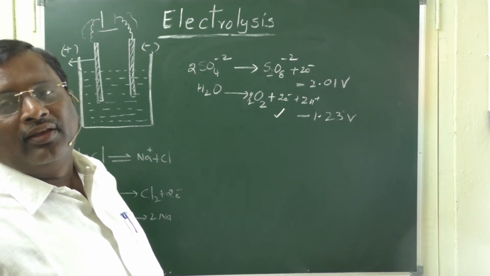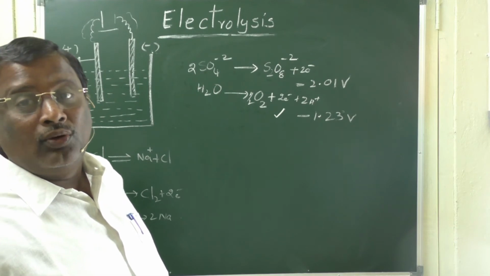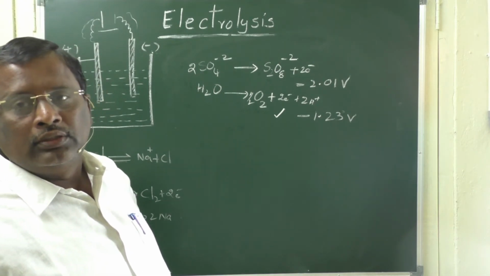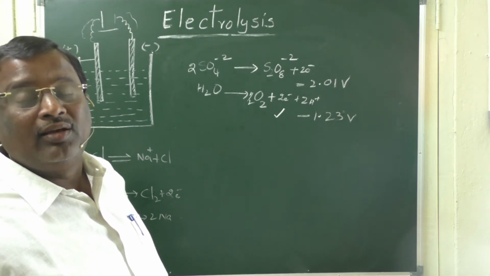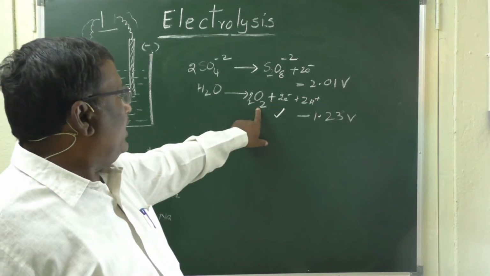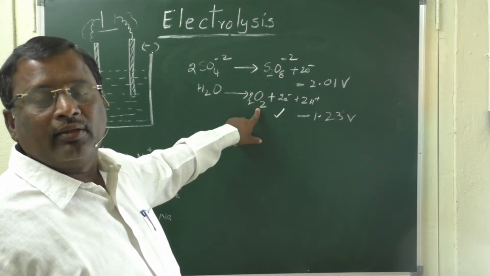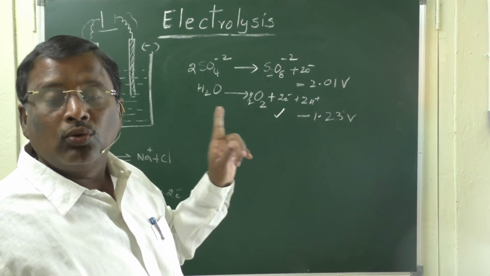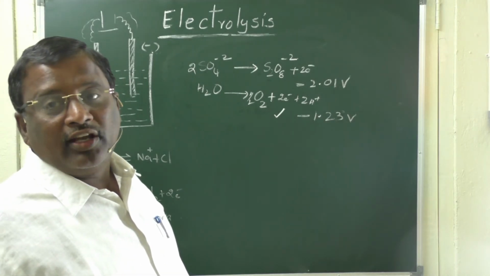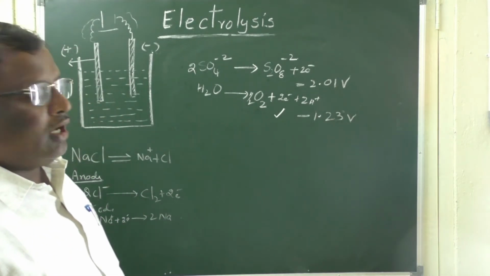If you use an inert anode, meaning graphite or platinum as anodes, then only oxygen will be liberated. Suppose you use copper as an electrode. Copper is an active electrode. What happens when copper is used?